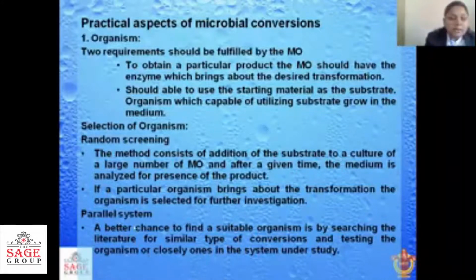In a parallel screening or parallel system, we will use some literature. From that, we will find some similar type of conversion. The microorganisms which are able to carry out that similar type of conversion, or closely related organisms in the system under study, we will use for our fermentation process. So here the screening will be parallel when we use some literature to find out our particular organism. So these are the two methods by which we can select the particular type of organism.